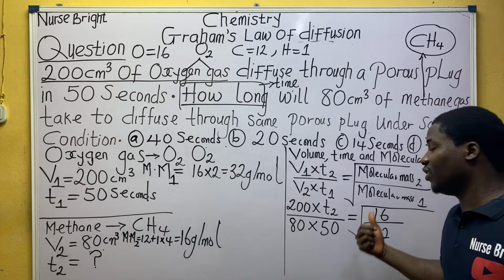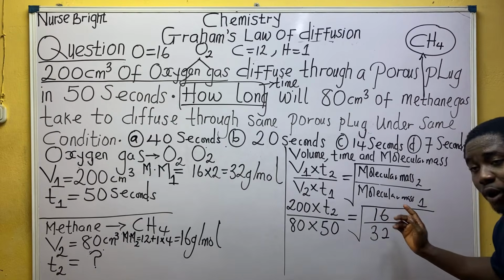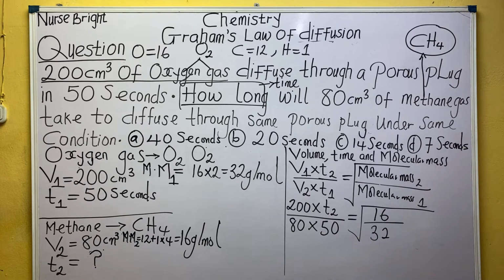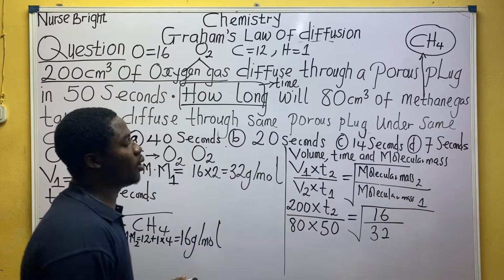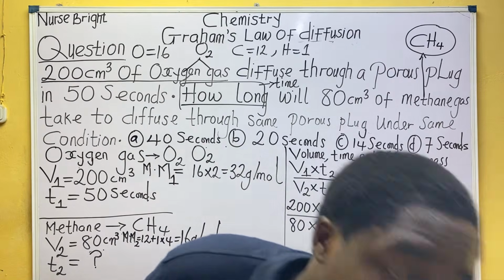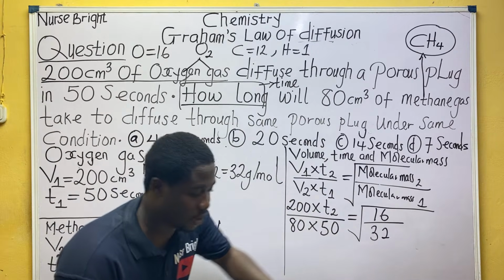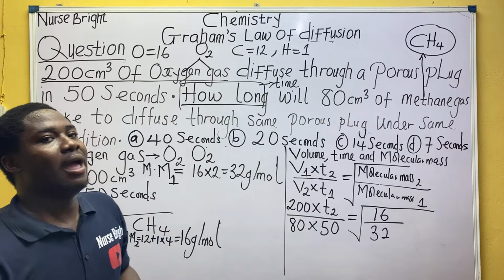So you know you can solve this without the use of the calculator. Definitely you can. 16 divided by 32, what is that? That is 1/2. You can break this down, and the lowest it gives you is 1/2. Are you aware? Let us work it out together. 16 divided by 32. That is 1/2.